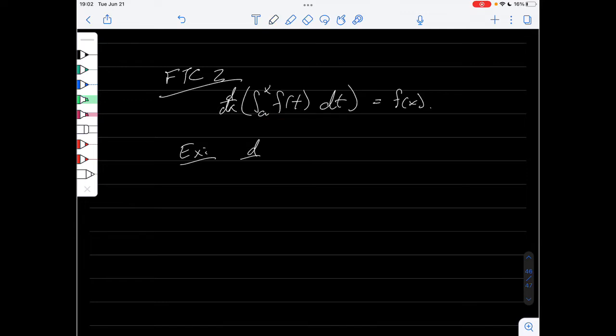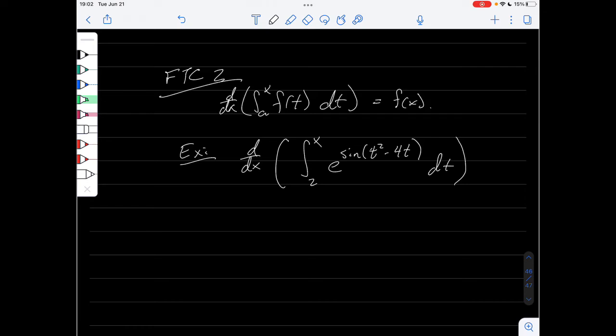So if I were to look at the derivative of this integral from 2 to x of something really complicated, we might not even be able to integrate it. We can look at e to the sine of t squared minus 4t dt.